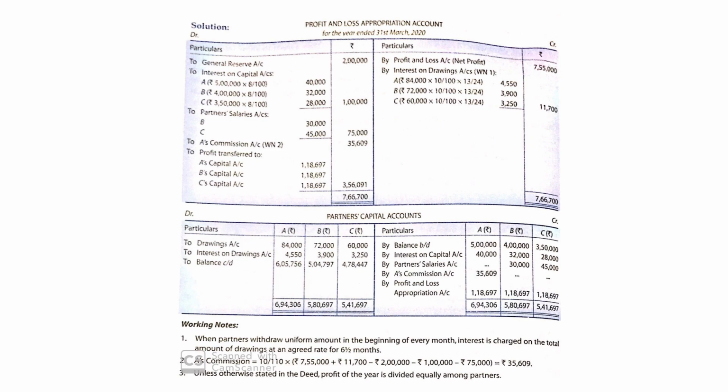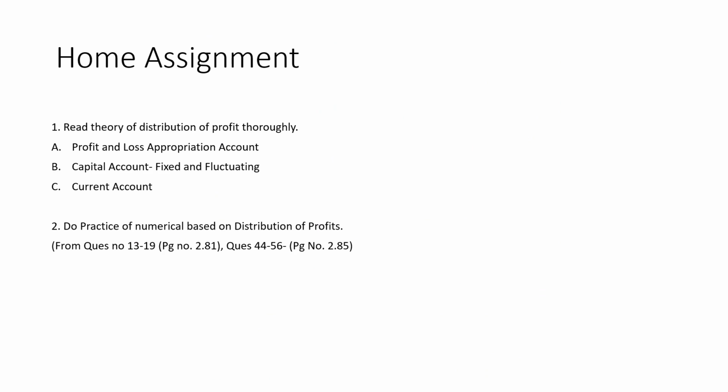So students, this is my humble request to all of you. First you read the notes thoroughly. Then you read the book thoroughly and understand how to make the profit and loss appropriation account, capital account when it is fixed and fluctuating, and the current account. After going through all these things, please practice question numbers 13 to 19, page number 2.81, and question numbers 44 to 56 from page number 2.85 onwards. Please try all these numericals.